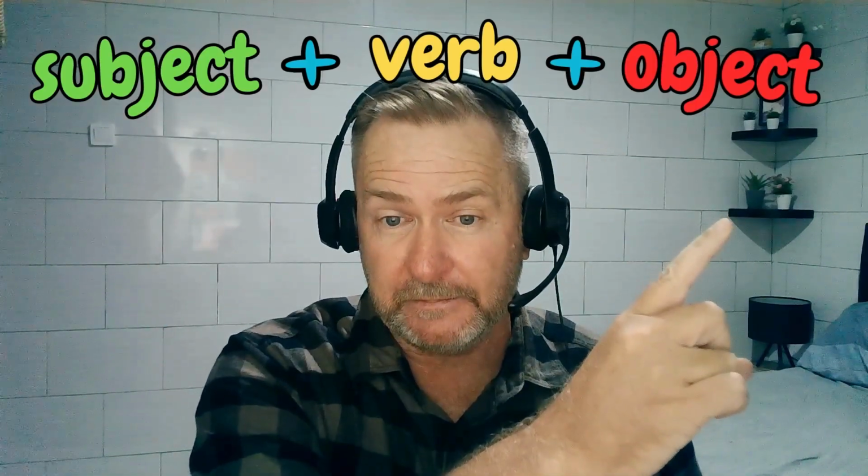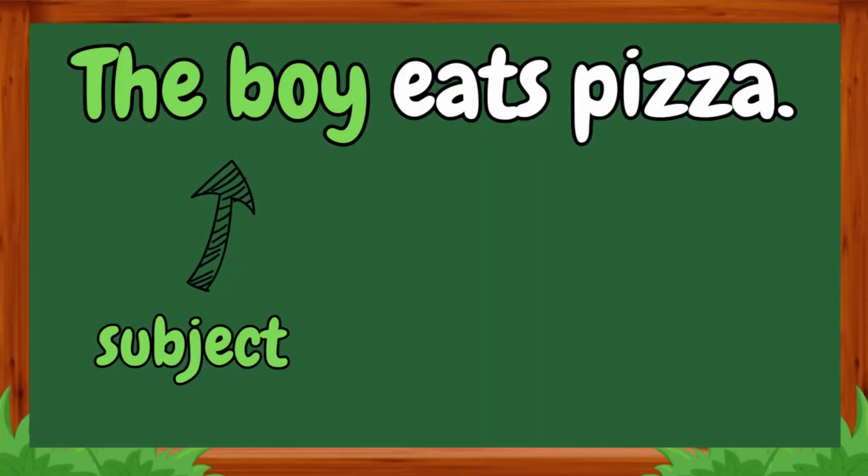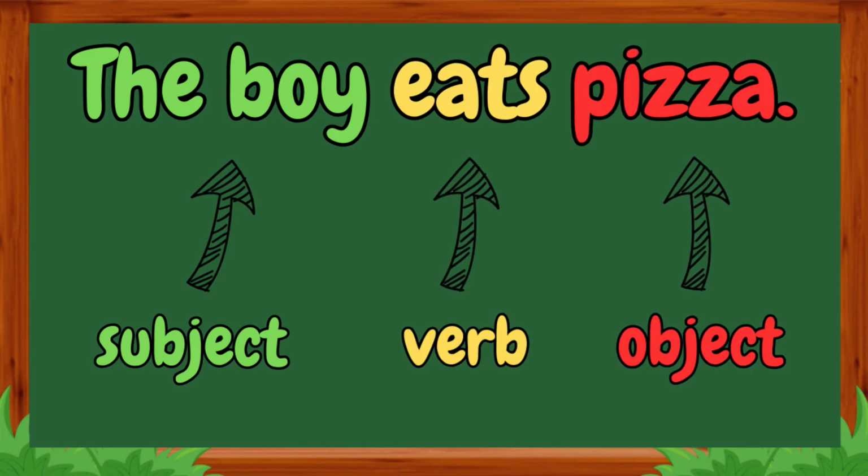But before we do that, we need to first look at the normal sentence structure in the English language, which consists of a subject, a verb, and an object. As always, it is best explained by an example. The boy eats pizza. So in this sentence, we have our subject, the boy, we have our verb, eats, and we have our object, pizza.